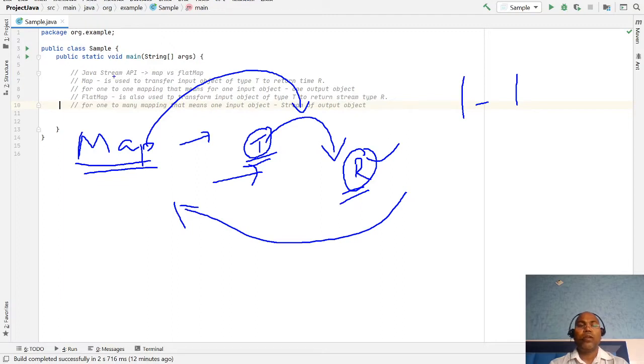Similarly, map is used to transform an input object of type T to the return type of R. The map function is useful for the transformation of object types from one type to another. Maybe here I am getting an employee object and returning the string, getName, or getId, returning the long object, or maybe getSalary, the int object, for projection as well. So this is the map.